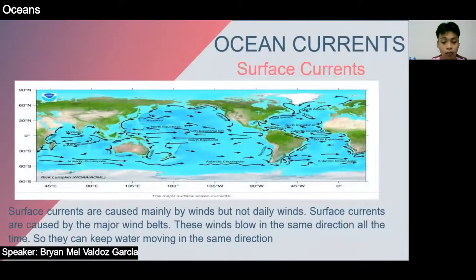The first category is the surface currents, which are caused mainly by winds, but not daily winds. Surface currents are caused by the major wind belts. These winds blow in the same direction all the time, so they can keep water moving in the same direction, just like in the picture in the slide.